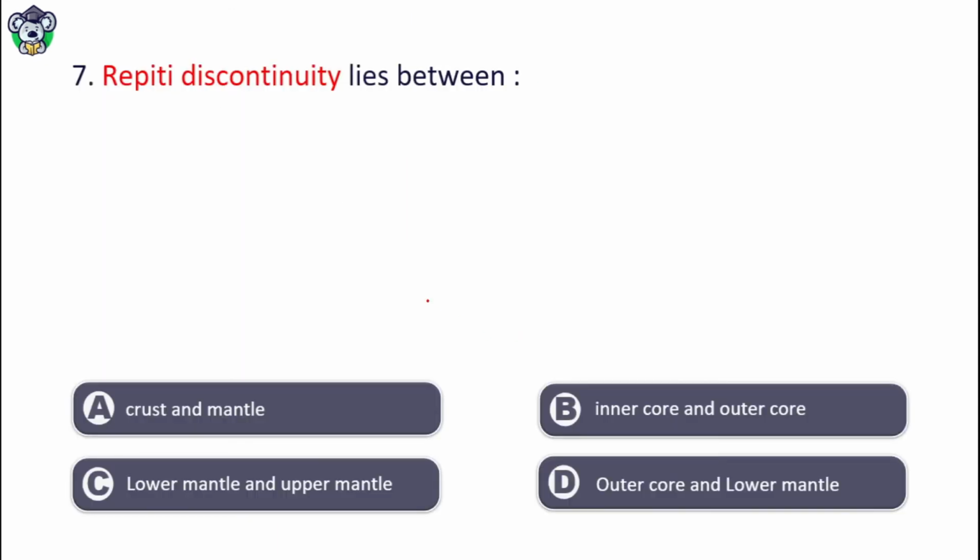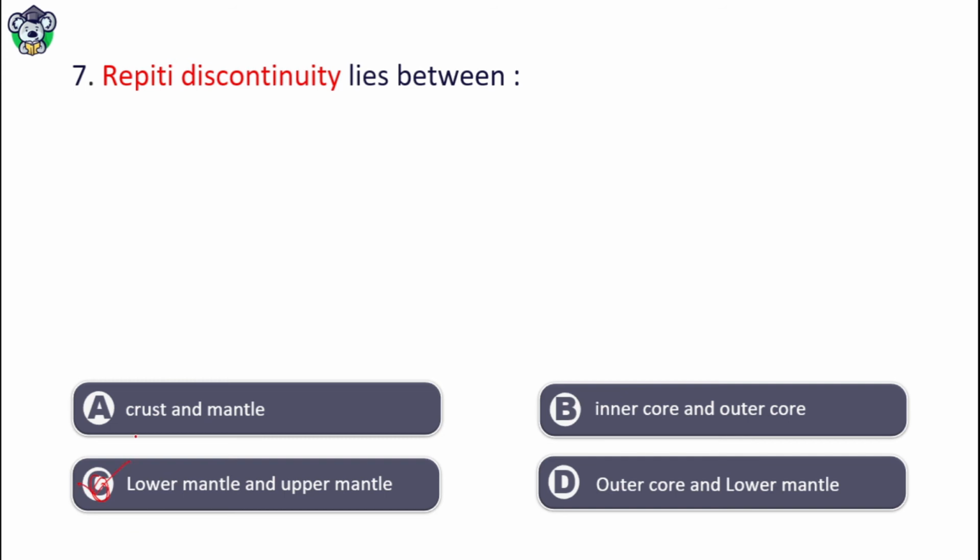Repeti discontinuity lies between crust and mantle, inner core and outer core, lower mantle and upper mantle, outer core and lower mantle. The right answer is option C, that is lower mantle and upper mantle.